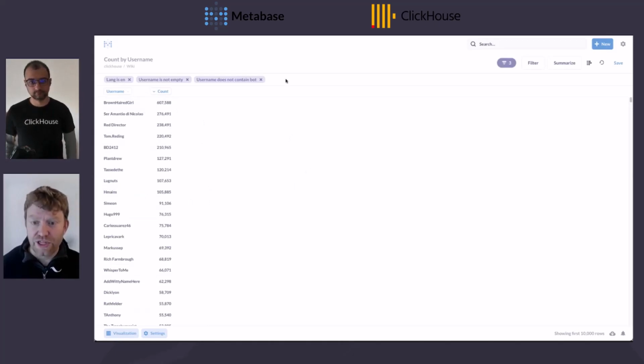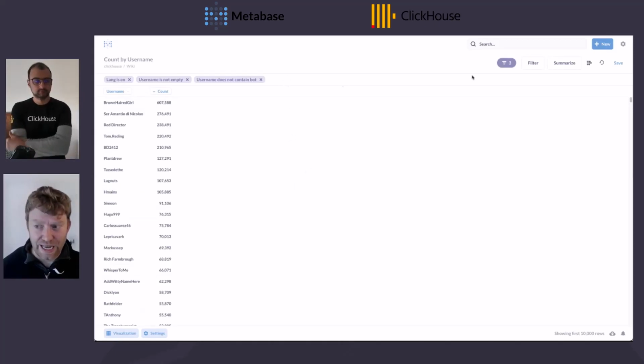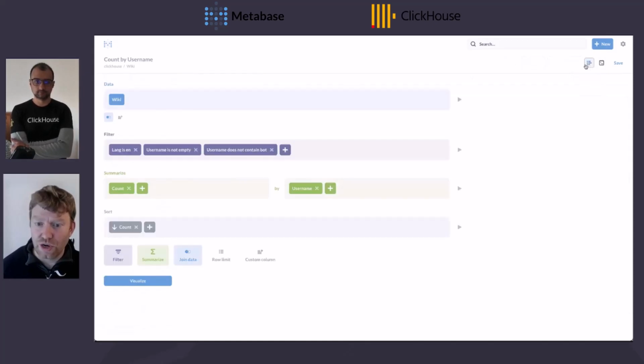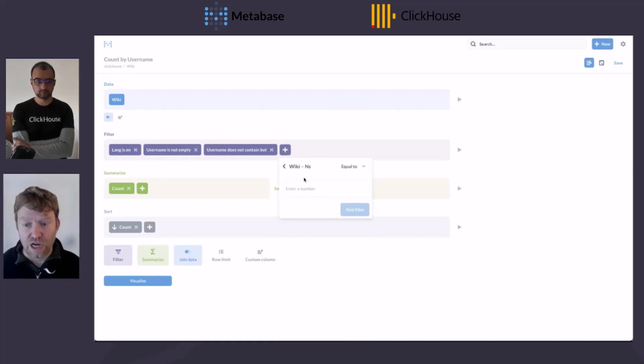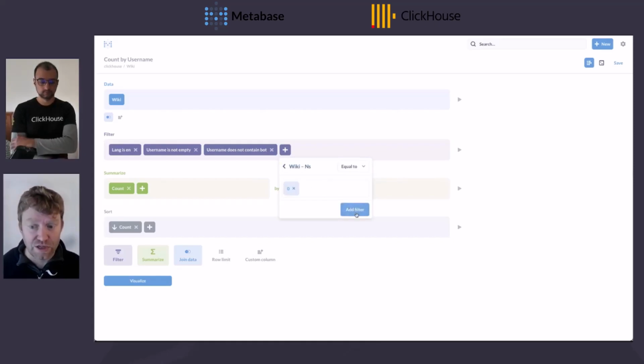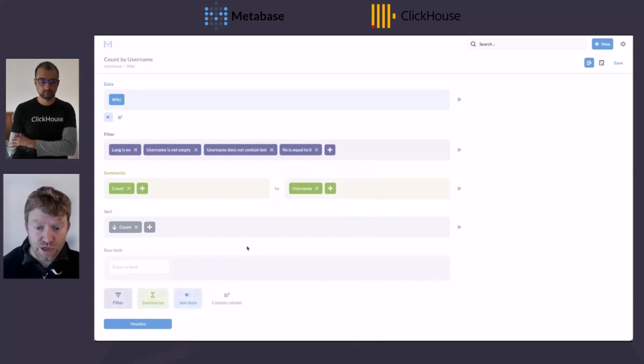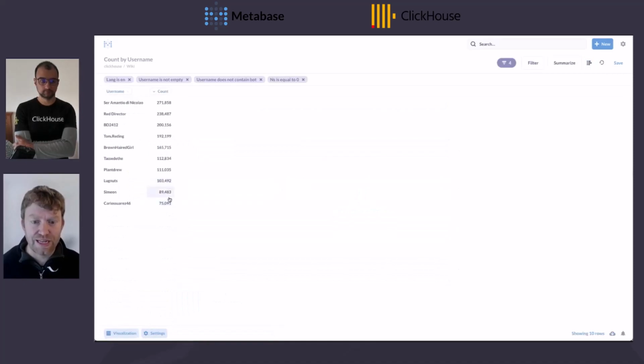There's one other filter I'd like to add here, which I'm just going to do in the editor. I also want to filter to just those that are actually articles. There are a number of different types of rows here. For example, we have rows that are categories that represent category pages. I actually just want to restrict to just article pages. To do that, I use this NS column, which is the namespace. And I know that the value for articles is 0. I'm also going to limit to the top 10. Okay, so let's apply that.